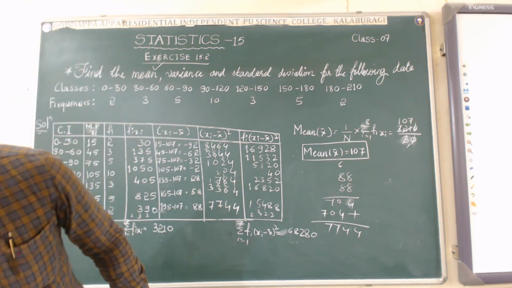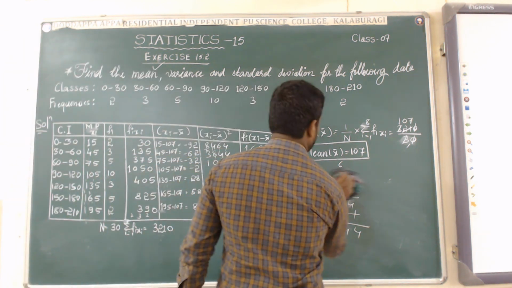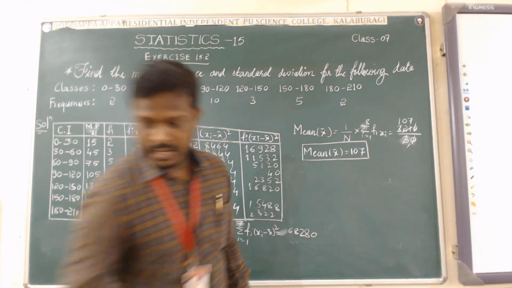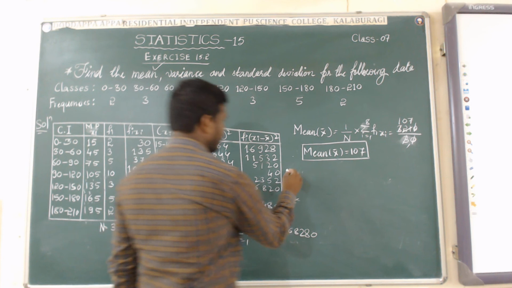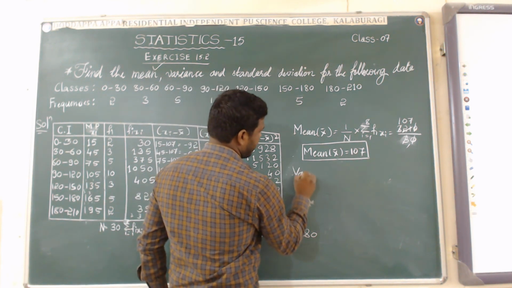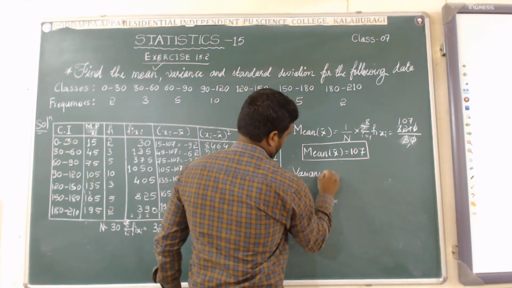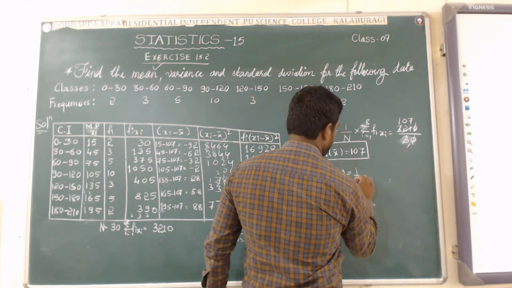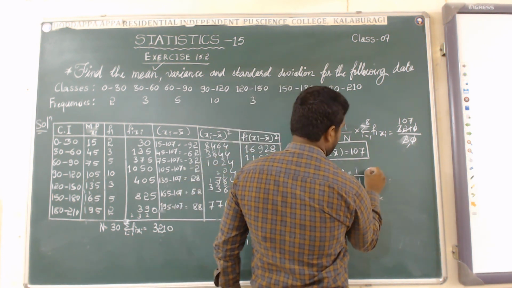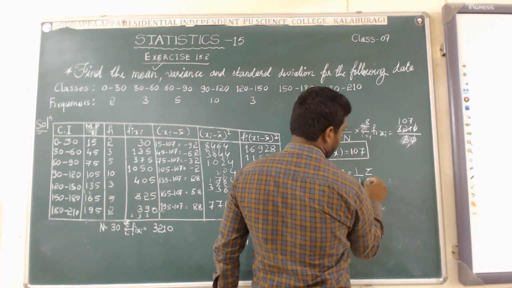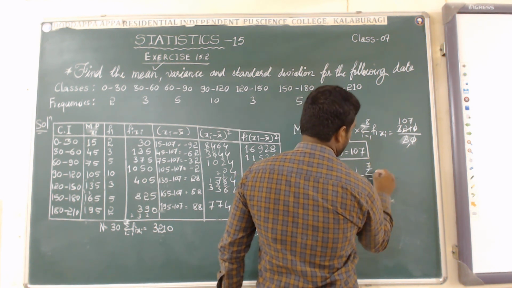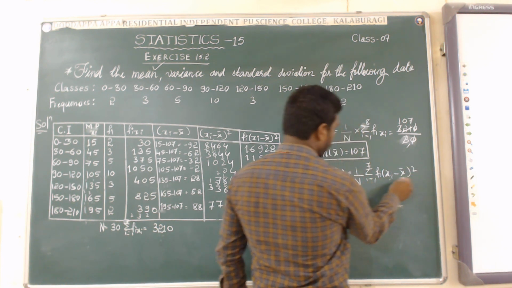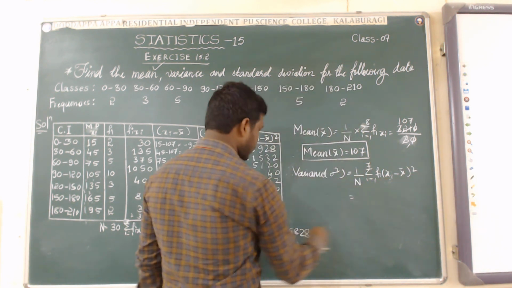Now go to find the variance. How to find the variance? Therefore, variance, that is sigma square equal to, I will write the formula first of all, that is 1 by capital N summation, it is summation i equal to 1 to 7, that is fi into (xi minus x bar) whole square. Now only for these values, that is how much?